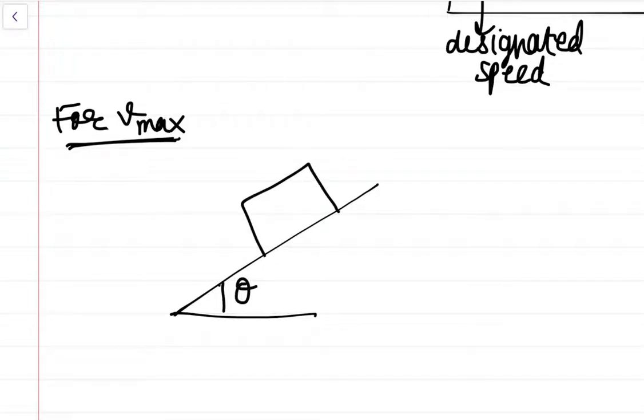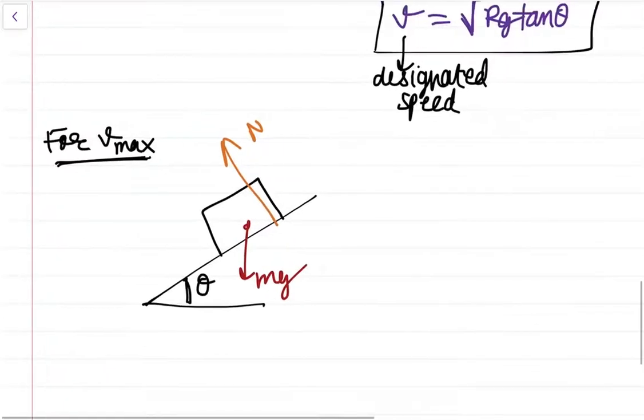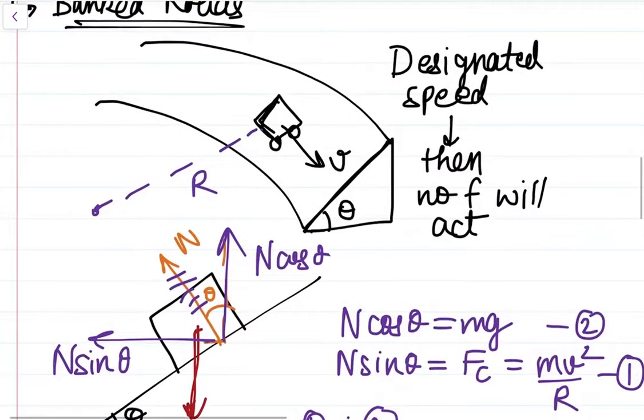So this is our car, let's say, and it will apply a downward force mg and a normal force in this direction. Listen to my words carefully: if it moves at a speed greater than v, then it will have a tendency to slide upwards, and if it moves at less than the designated speed, then it will have a tendency to slide downwards because of gravity.